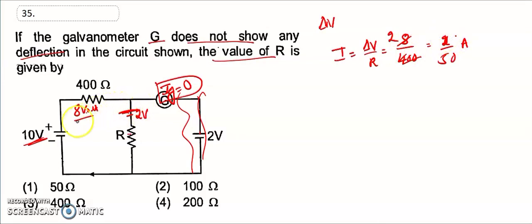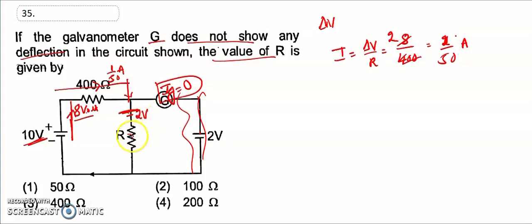So current is equal to, look, here 8 is highest, so what is the current direction? Higher to the lower. This is the direction of current. Higher to the lower. Okay, how much current flows? 1 by 50 ampere of current. So 1 by 50 ampere of current, then the voltage is 2 volt.